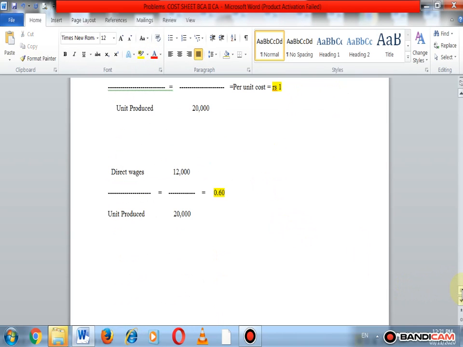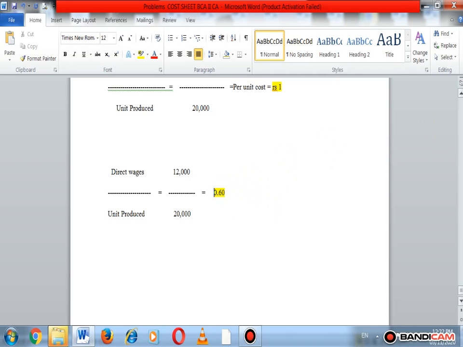Okay, so we highlight this per unit cost, how to calculate the per unit cost. It is very easy to calculate. Wages per unit produced means direct wages divided by units produced. The amount given in the problem is 12,000, and units produced during the 4 weeks is also given, 20,000. That is the cost per unit, or wages per unit produced, rupees 0.60 paise.